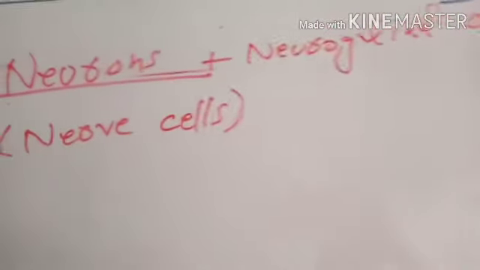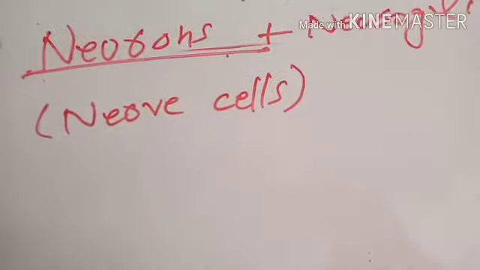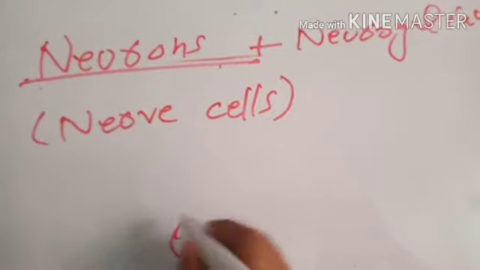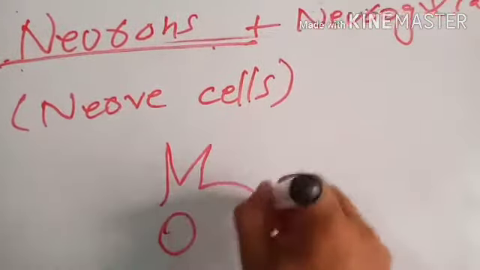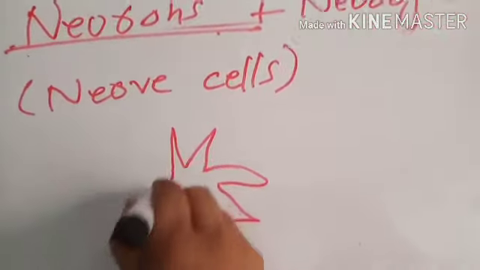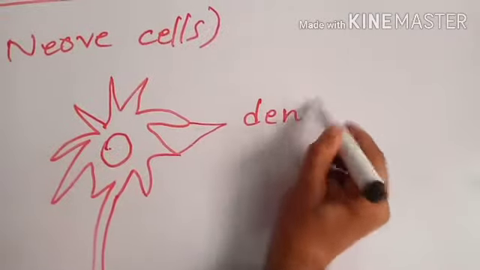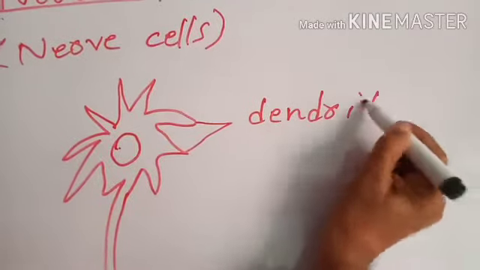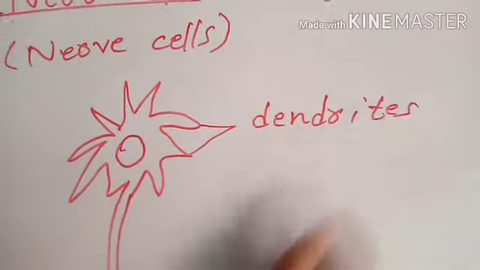The structure of a single neuron is like this. These projections are called dendrites, and this central region is nucleus.